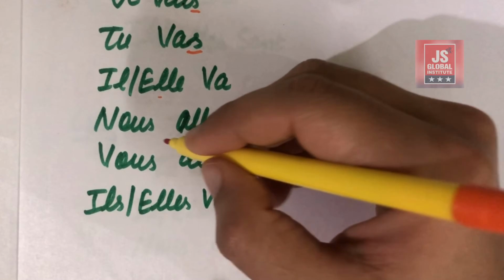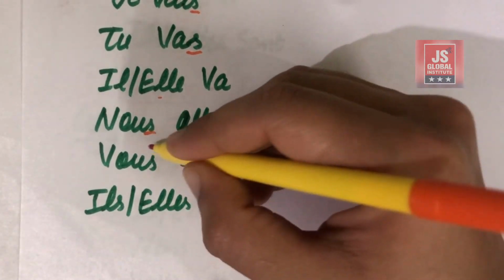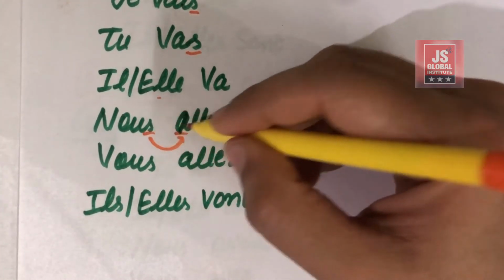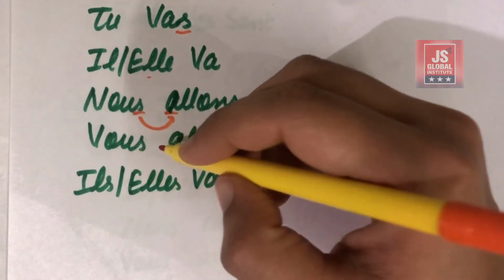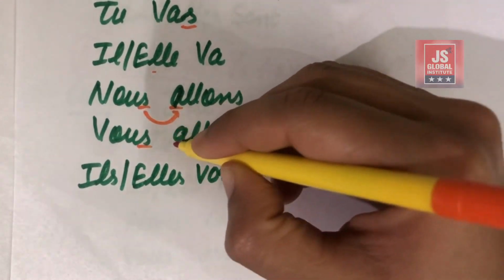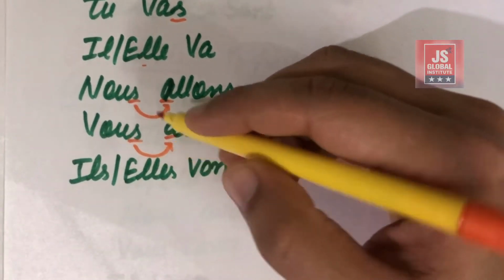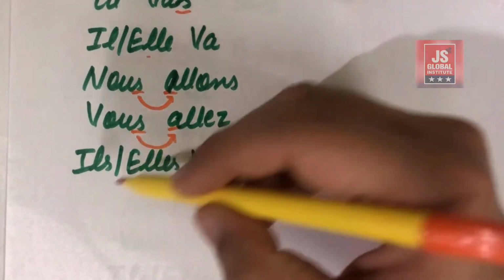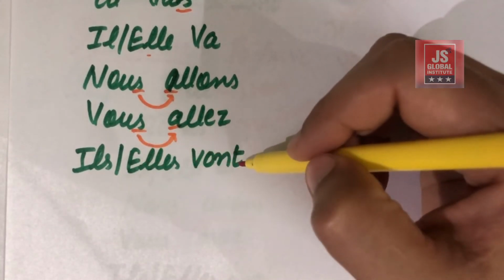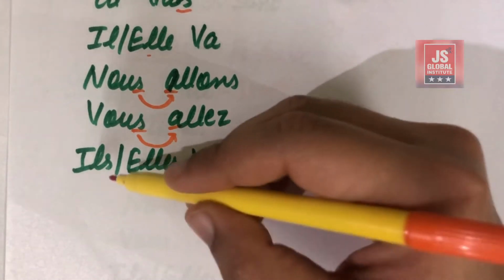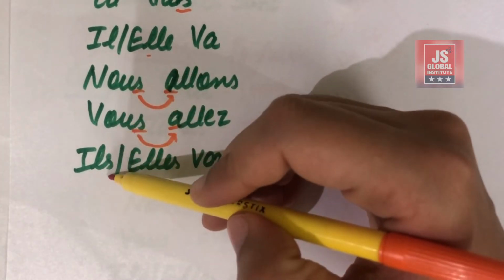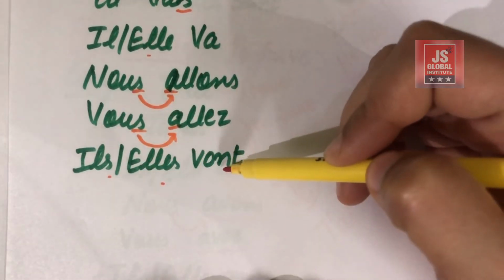Again, the same rule applies over here. This S and A get connected and it forms nous allons. Next is vous allez. This S and A get connected over here and it forms vous allez. Ils vont, elles vont. Okay, so the conjugation for masculine plural and feminine plural remains the same.